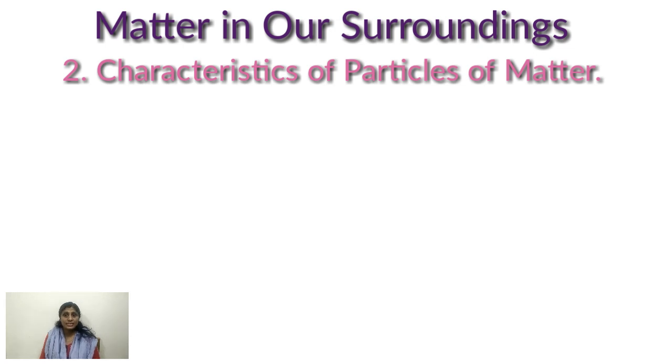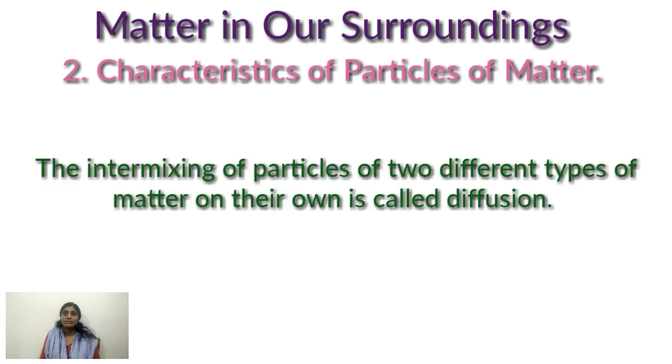From the above activity, we can conclude that particles of matter intermix with each other. That is, the particles of one type of matter get into the space between the particles of the other. This intermixing of particles of 2 different types of matter on their own is called diffusion. The thing to note is that diffusion increases with an increase in temperature.